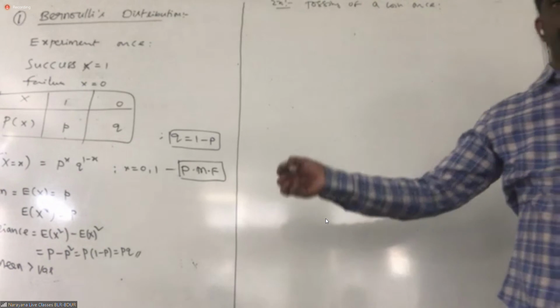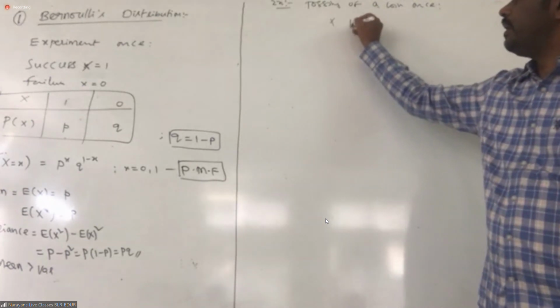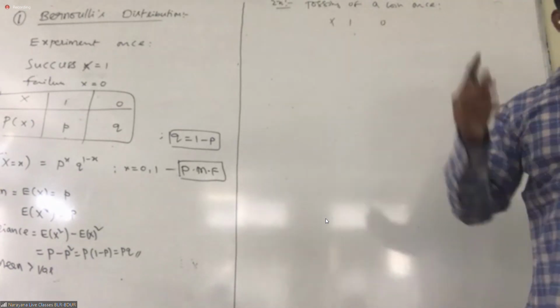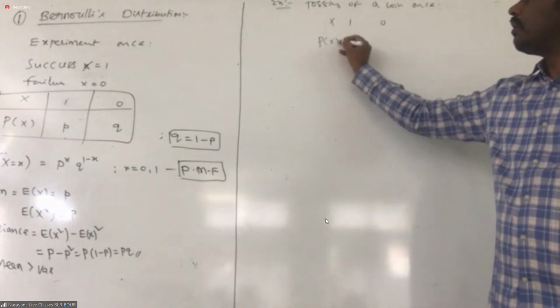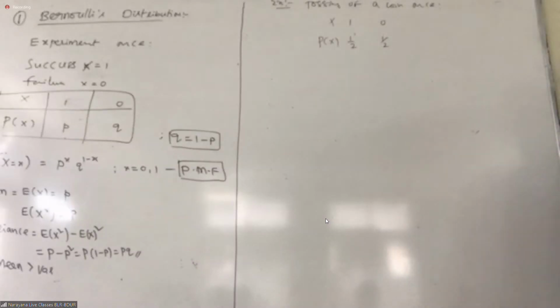Bernoulli. For the outcome, if you get head, I'm denoting with 1. Tail, I'm denoting with 0. Probability of getting head, 1 by 2. Probability of getting tail, 1 by 2. That's it. This probability distribution is known as Bernoulli distribution.